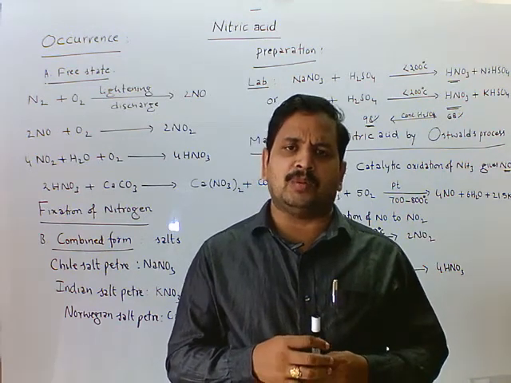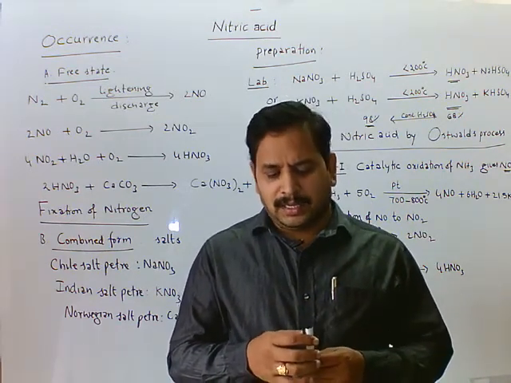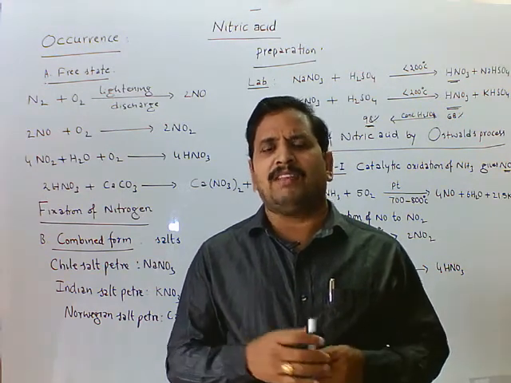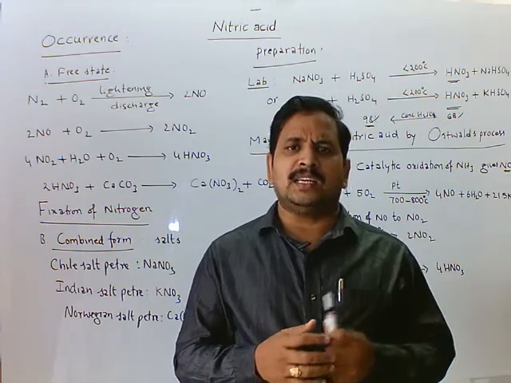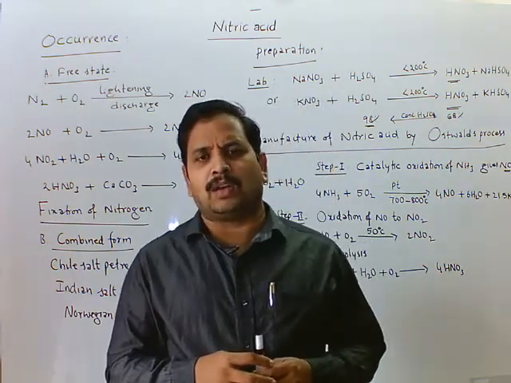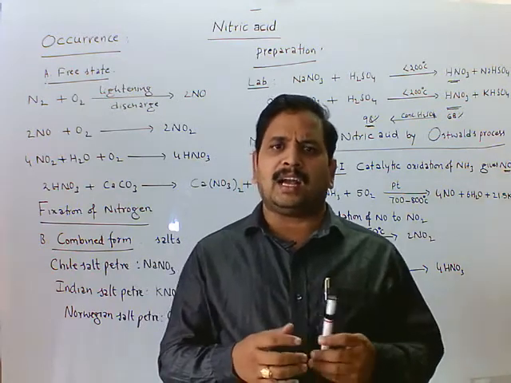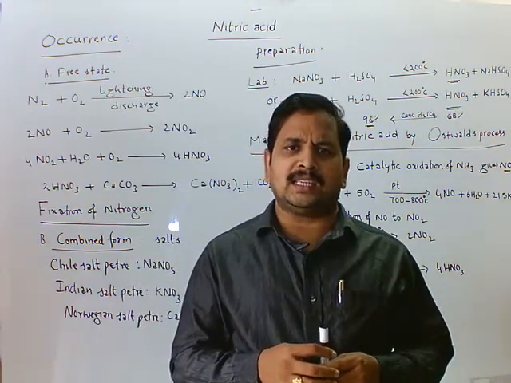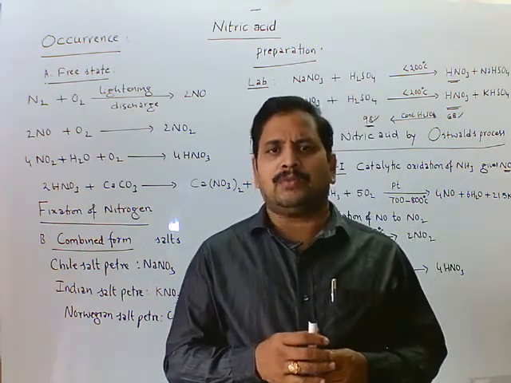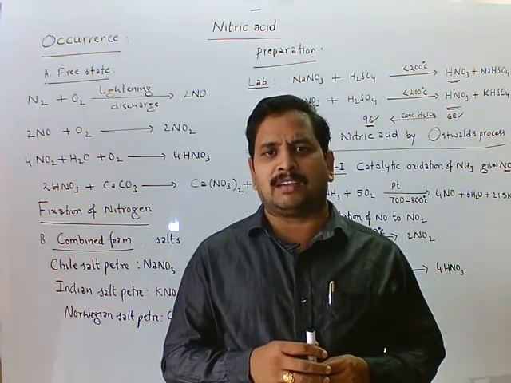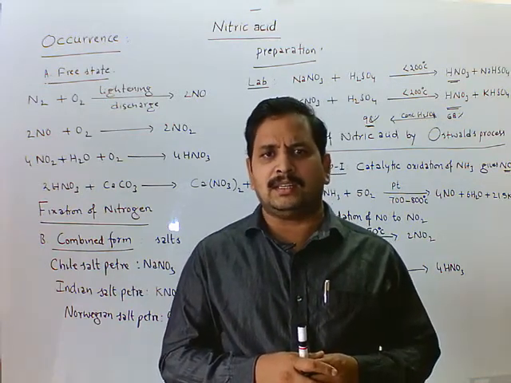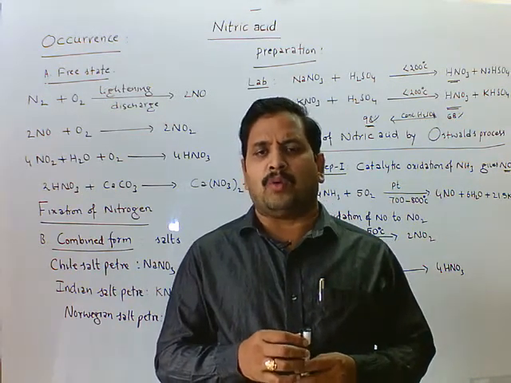It is highly soluble in water. It is heavier than water. Pure nitric acid density is 1.54 grams per cc, and commercial nitric acid density is 1.42 grams per cc. It forms a constant boiling mixture with water, with composition 68% nitric acid and 32% water.